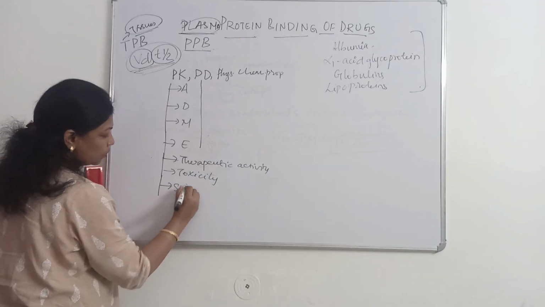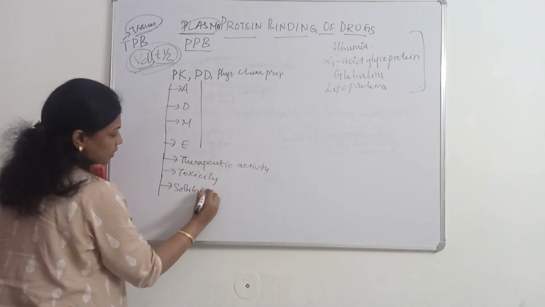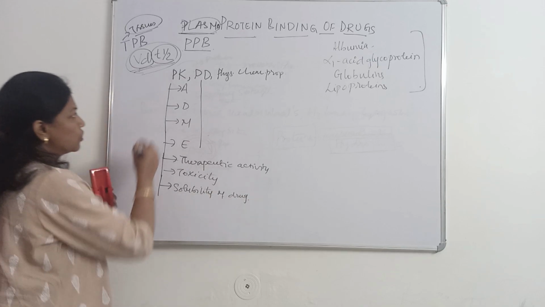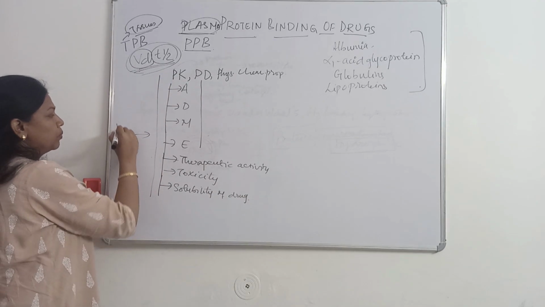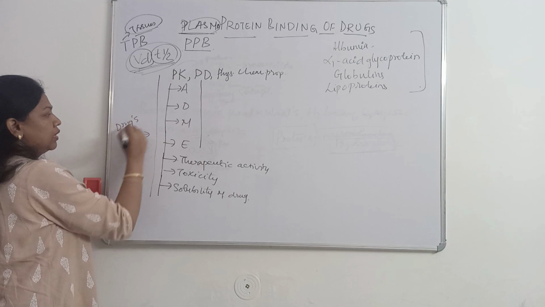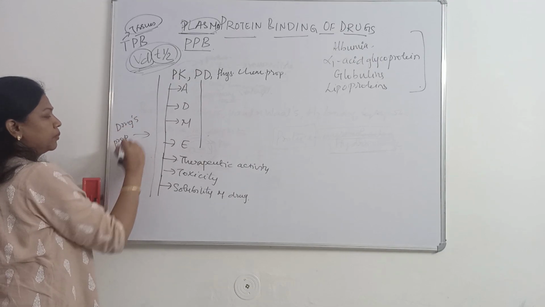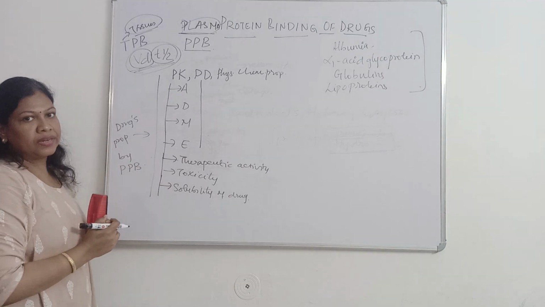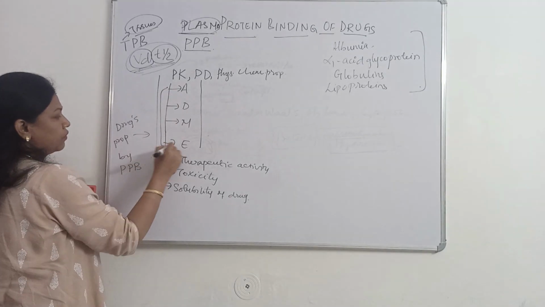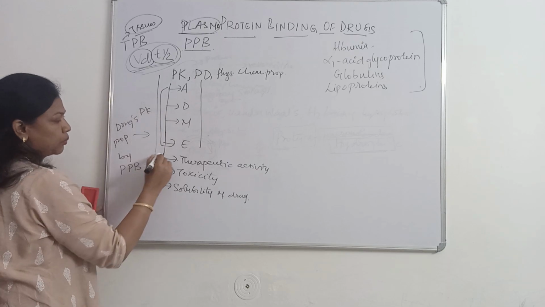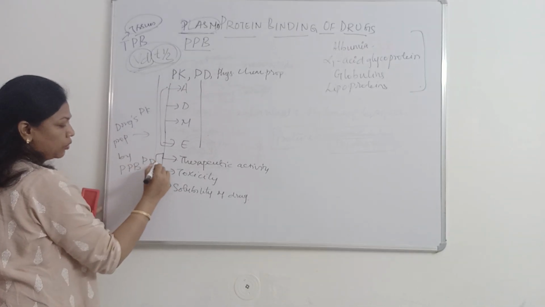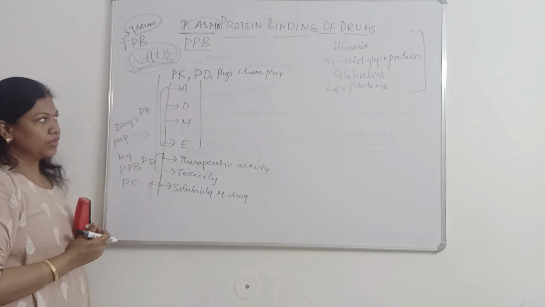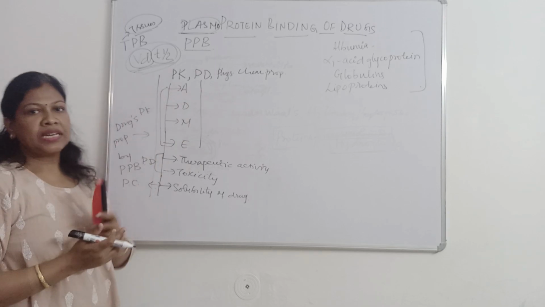And in physicochemical property, it affects the solubility of the drug used. So these are all the properties of the drug that will be affected by plasma protein binding of drugs. The first four are pharmacokinetic properties, the next two are pharmacodynamic properties, and this one is a physicochemical property of the drug. So first property, absorption.